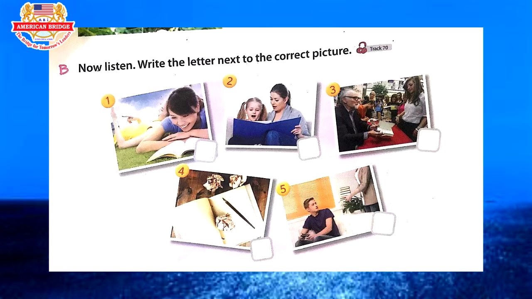Unit 8. My favorite book. Getting started B. Now listen. Write the letter next to the correct picture. A. Thank you for signing my book. The books you've written are my favorite. I'm your biggest fan. B. My mom sometimes helps my youngest sister read books. Now she only makes mistakes on a few words.